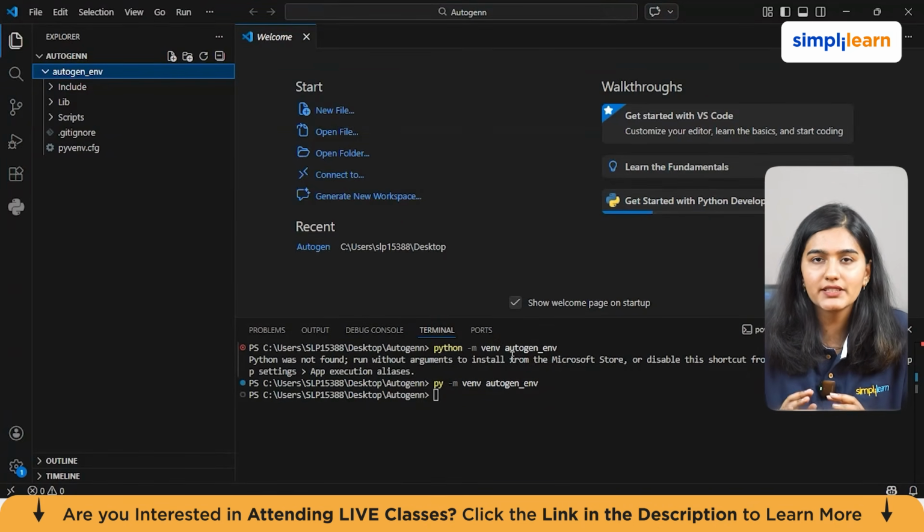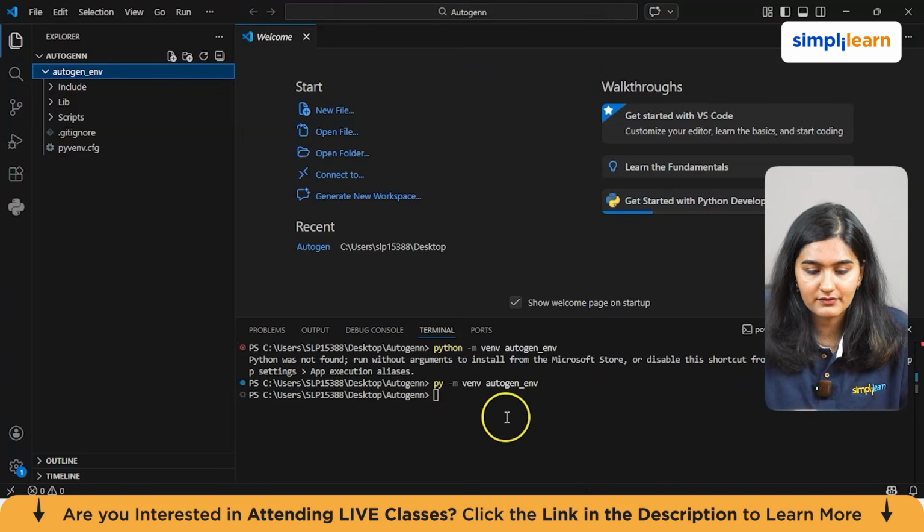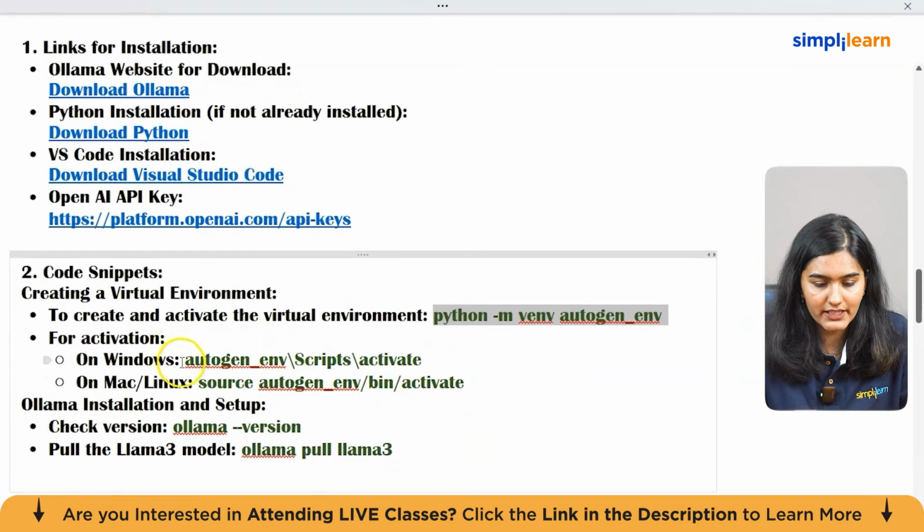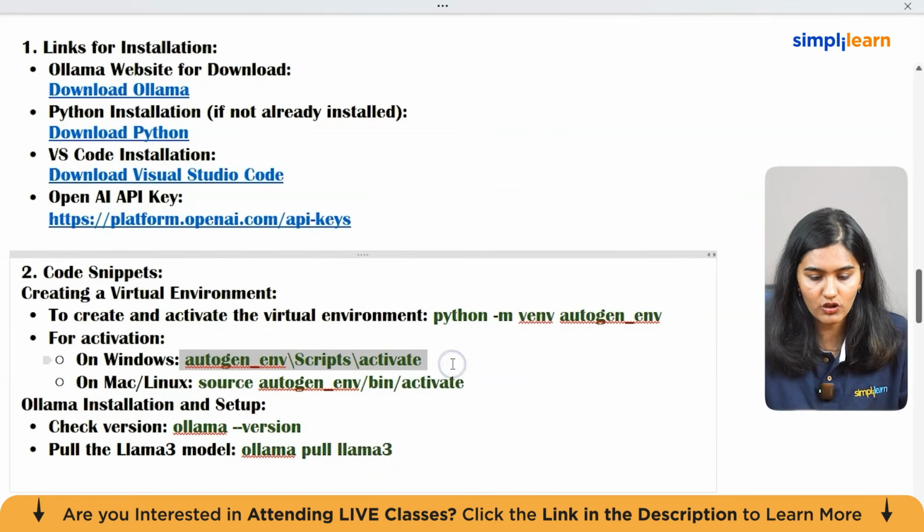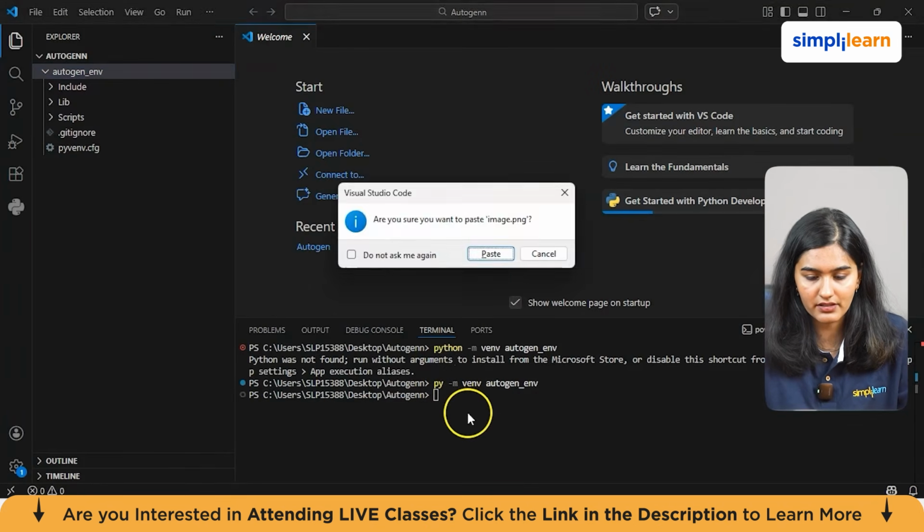Now after that, you just need to activate it. On Windows, you just run the command and activate it inside the Scripts folder. Fine. So now that we have downloaded everything, we have to activate. So for activation, this is the command for Windows. I'll copy it and paste it here.